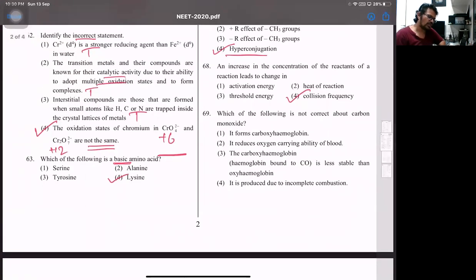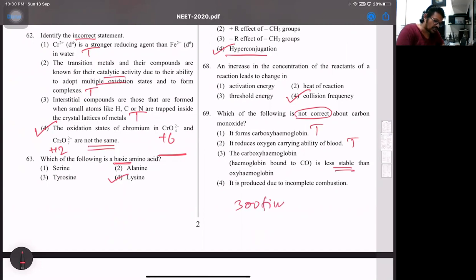69, which of the following is not correct about carbon monoxide? It forms carboxyhemoglobin, that's true. They've said the words "not correct." It reduces oxygen carrying ability, that's true. In fact, this was a direct question for bio people. Then the carboxyhemoglobin, it says, is less stable, that's wrong. It's in fact 300 times more stable. Is this clear? So that's the false statement. So 69 over there, answer is 3.